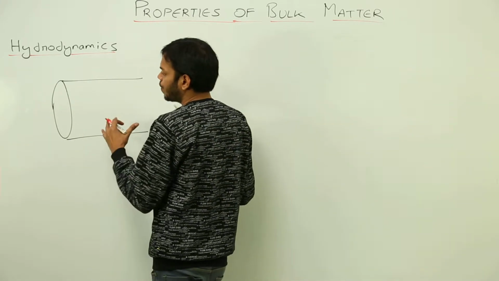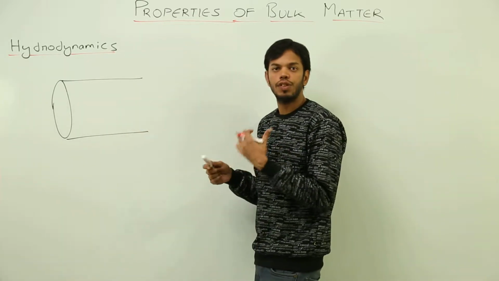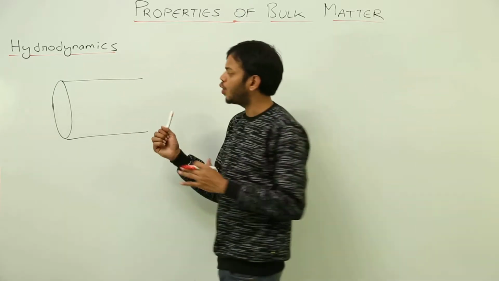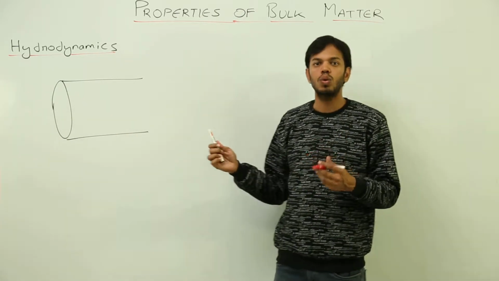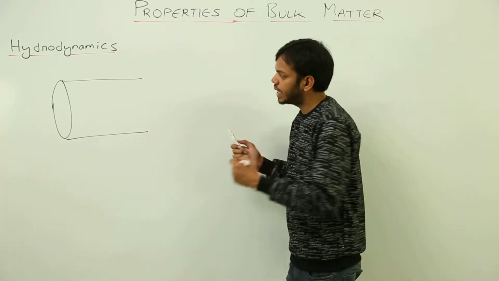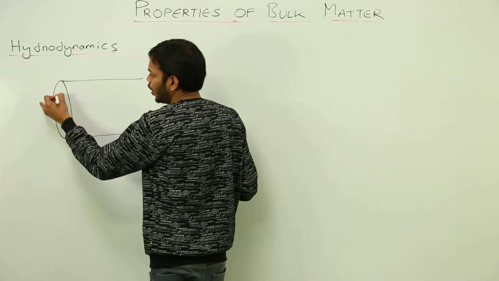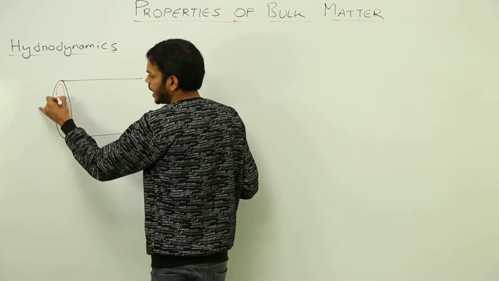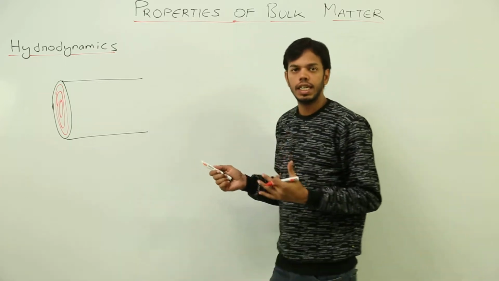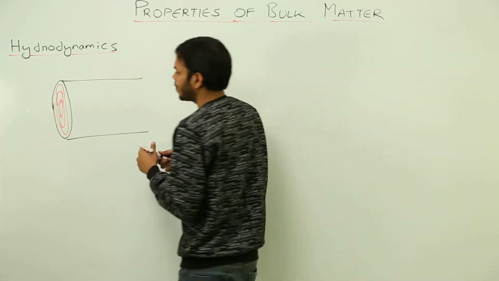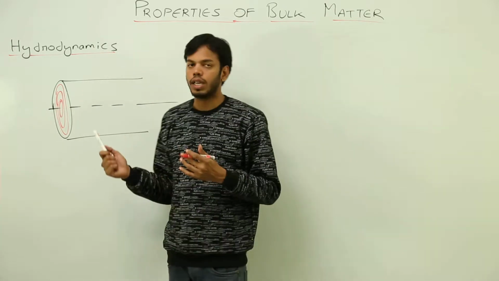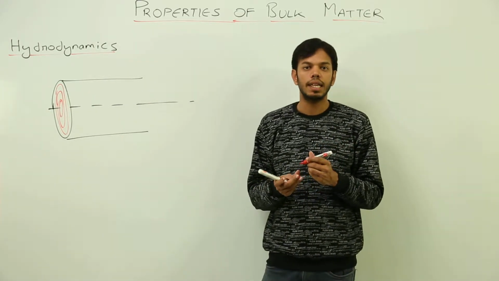So what do you think, what type of layers will form in that tube motion? Actually, if the fluid is flowing in a steady way under the pressure of some external pressure, the fluid is going to form cylindrical layers, and cylindrical layers will move coaxially along the axis of the tube like this. Okay, so what do you think, where will the viscous force be maximum and minimum?